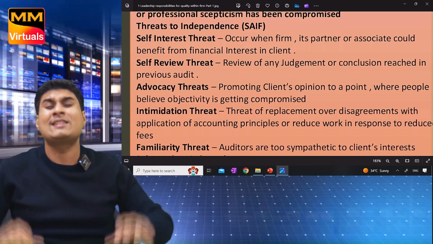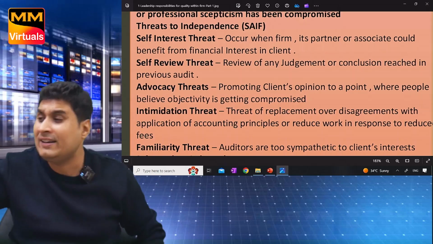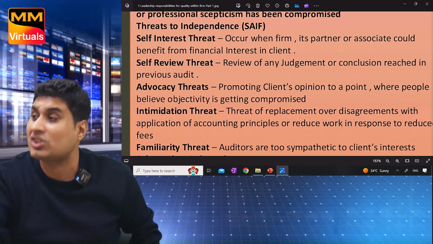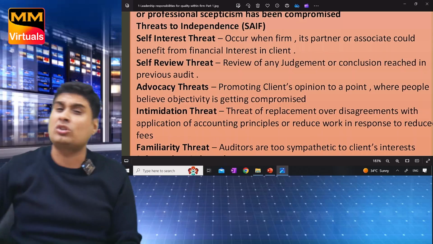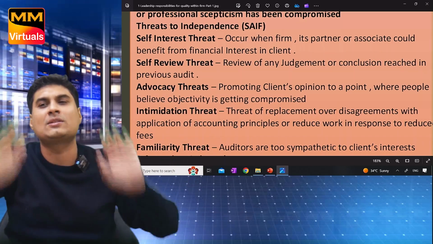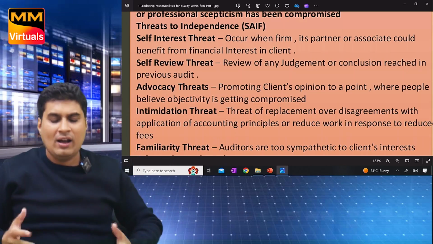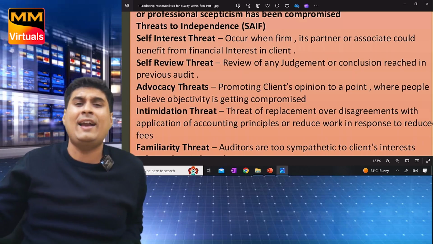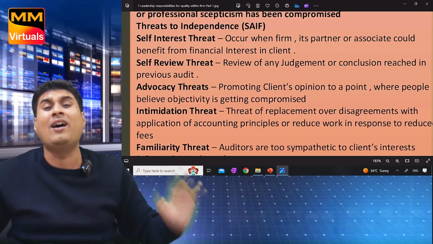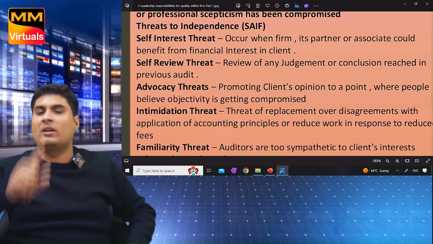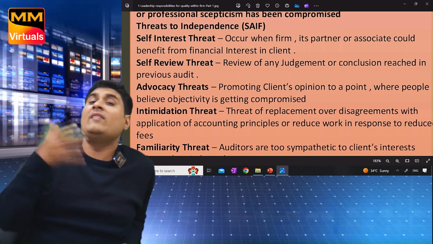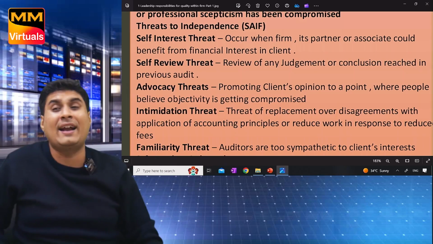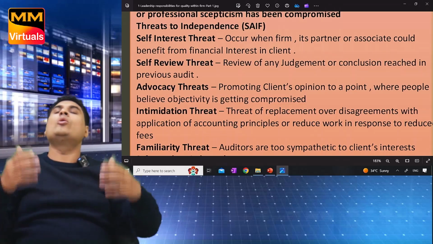Potential employment is a self-interest threat. Or when you have an interest in the client, or your audit fees are dependent on share price. If you give a nice report, the share price goes this much, and your audit fees this much. So when the partner will benefit from the client, of course you will not do an unbiased audit, you will do a biased one. So number one threat is what? Self-interest threat. When does it occur? When we have business dealings with the client, when we have taken a loan from the client, when we have given a loan to the client. I hope you understood.